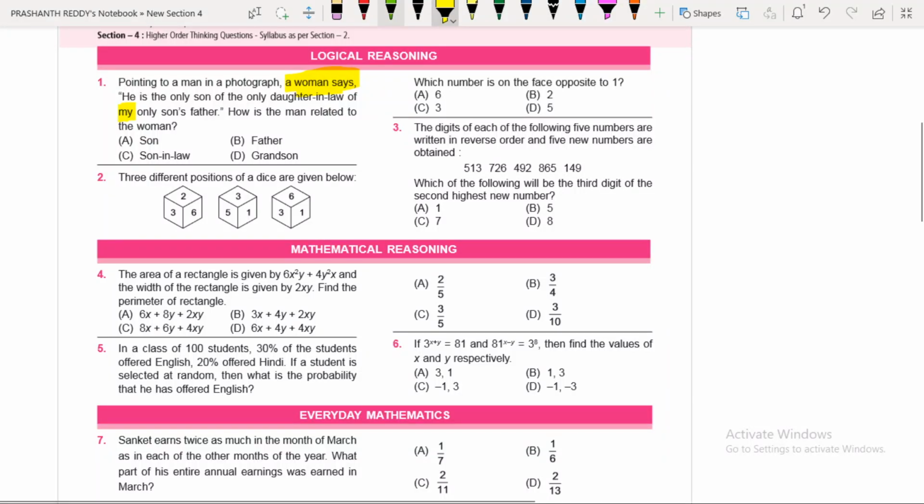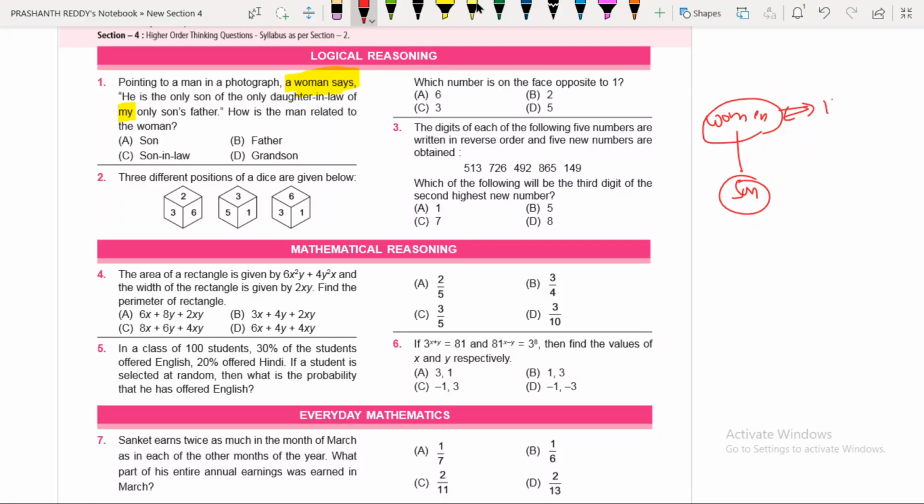Now "my" here simply means the woman who is speaking. You can write woman here. Then after woman, my only son. My only son means the woman's only son. So the woman is having a son. Then after that, son's father. Son's father, you know already, should be the woman's husband. I hope you understood.